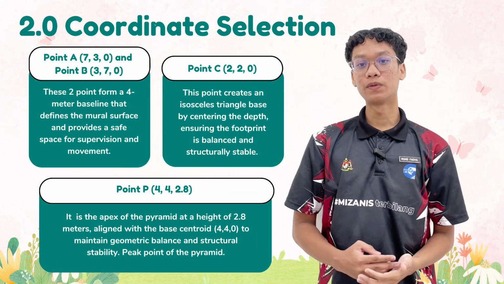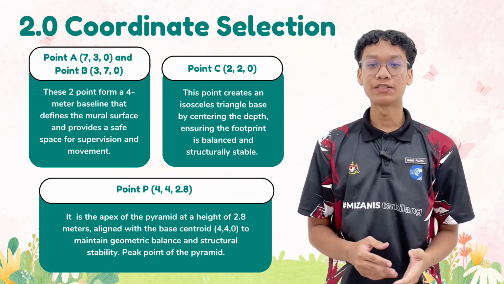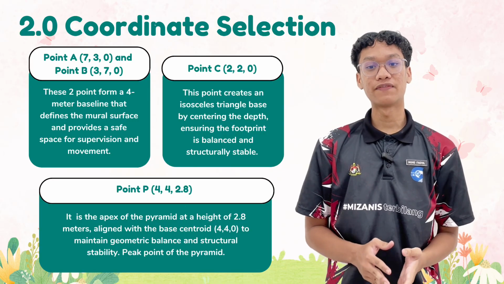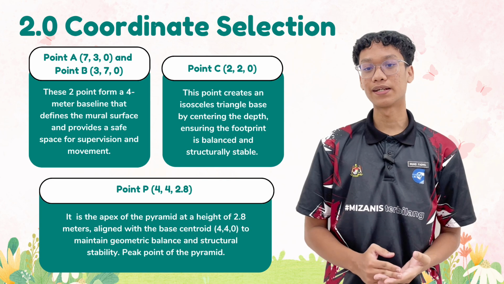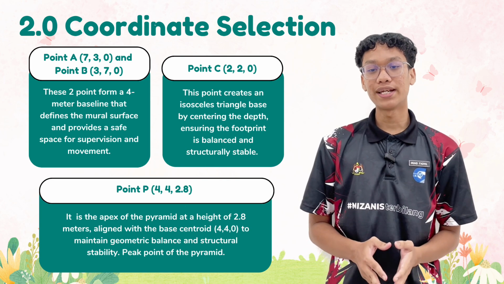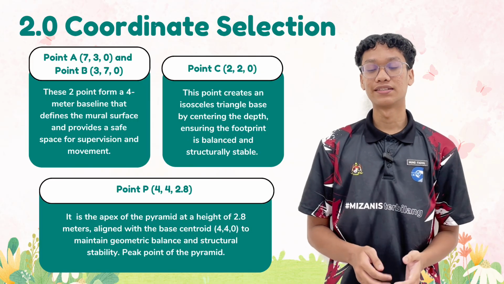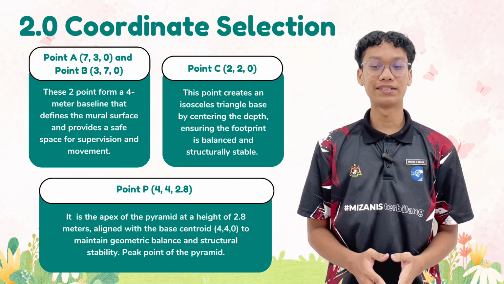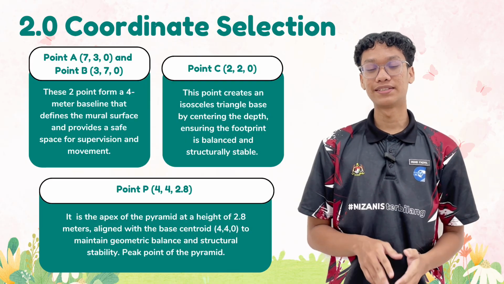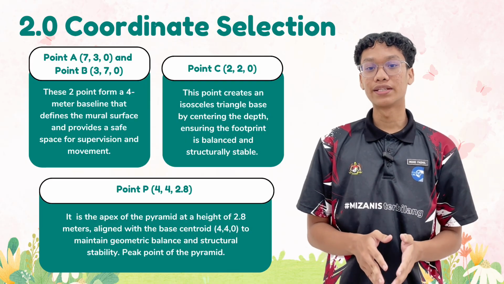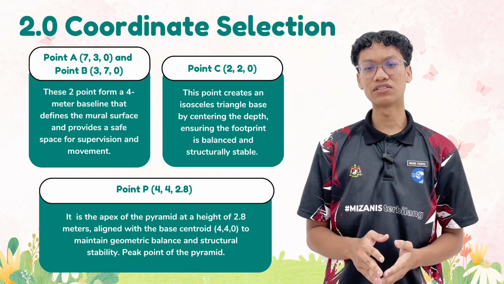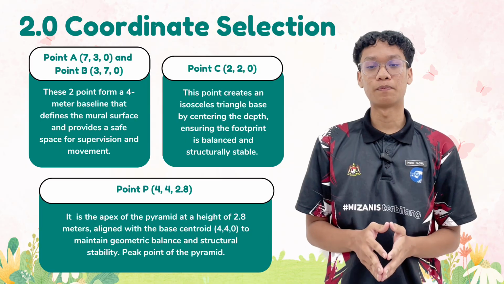Okay, now for part 2, coordinate selection. First of all, I will explain how the coordinates for our structure were selected. The aim of this step is to define a stable geometric base for the tetrahedron installation using 3 base points and 1 apex point. Let us start with point A and point B. Point A has the coordinate 730 and point B has the coordinate 370. Both of these points lie on the plane z equal to 0, which means they are located directly on the ground surface. This is important because it ensures that the base of the structure is placed on the flat plane.